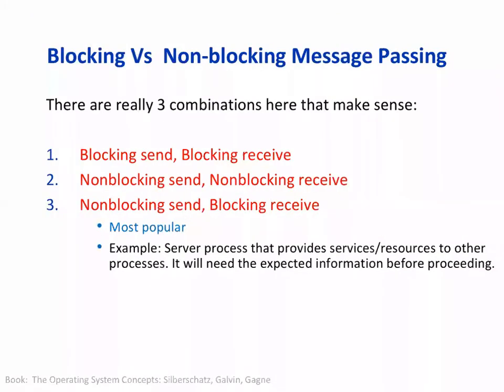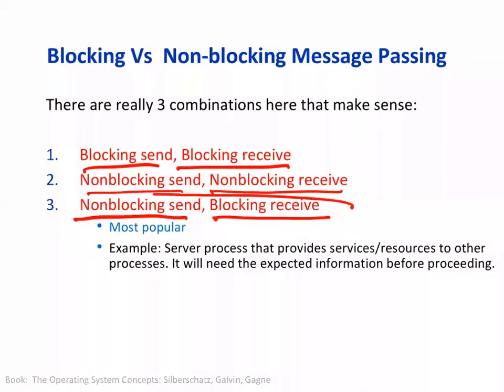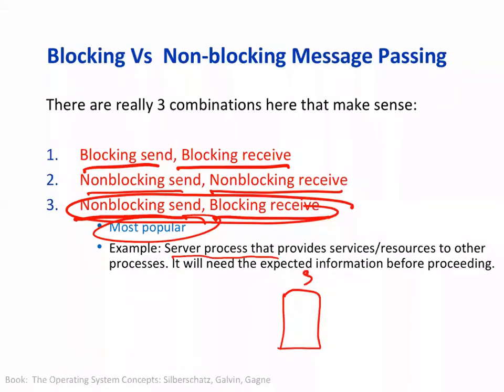Based on that we can develop various methods. So we have various combinations now: blocking send, blocking receive, non-blocking send, non-blocking receive, and non-blocking send with blocking receive, which is the most popular one. So there is a server process, for example. It receives a request for some service, some web page or something.